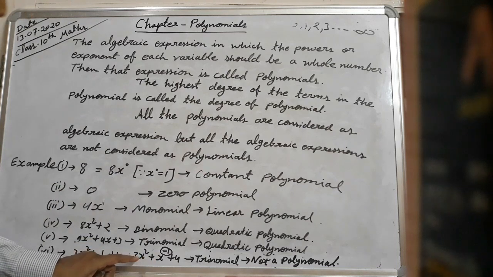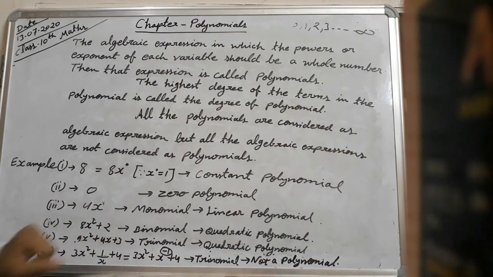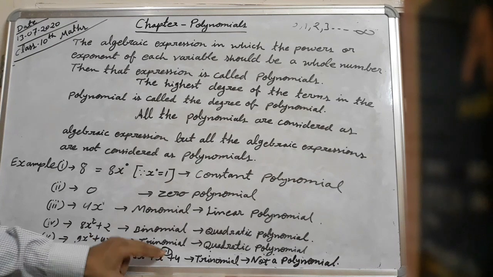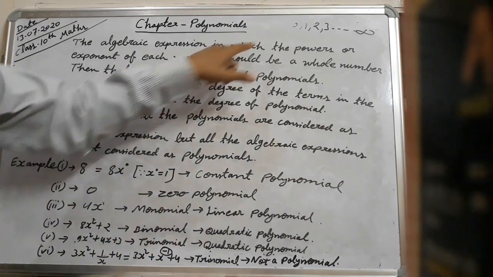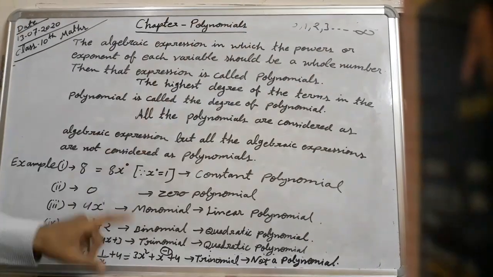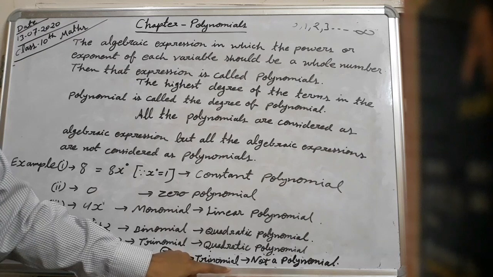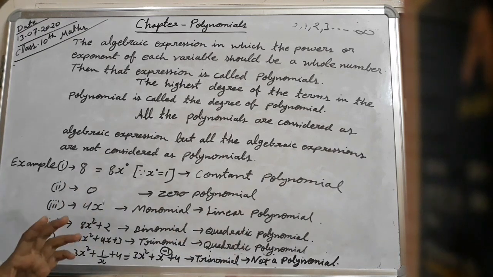And see here, the power of x is 2. This is a whole number. But the power of x is minus 1, which is not a whole number. Therefore, it is an algebraic expression called a trinomial, but it is not a polynomial.